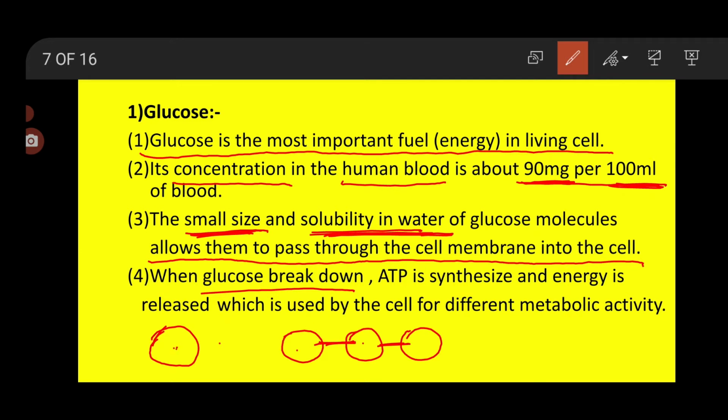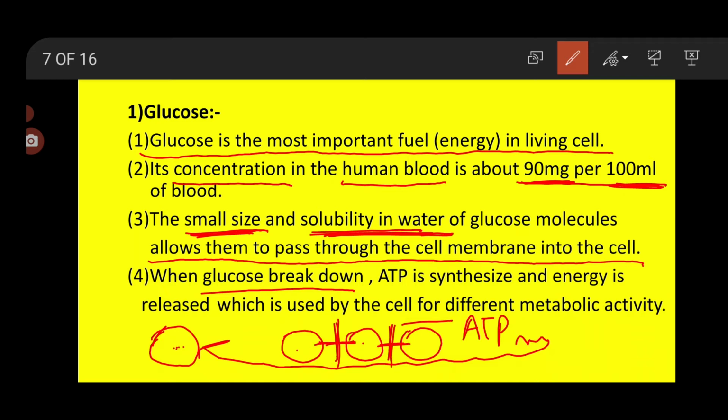Whenever the cell requires energy, this glycosidic bond breaks. ATP is synthesized here and a large amount of energy is released, which is provided to the cell. Why does the cell need energy? For doing different metabolic activity. So in this way, glucose is playing a very important role. It is acting as an important fuel, providing energy to each and every living cell.